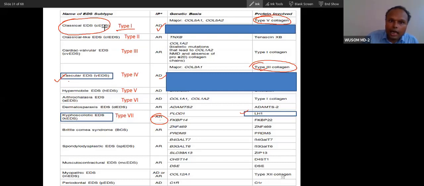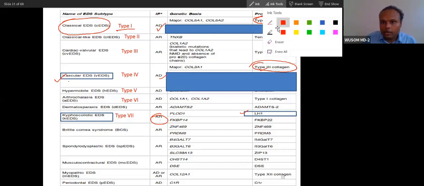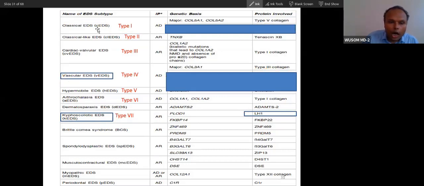How do you memorize this? Classical has type 5 collagen deficiency. So how do you remember? You can see the position of the letter E in the alphabet. Which number letter is E? 5. Number 5. So that is how you can remember. Classical is because of type 5 collagen.